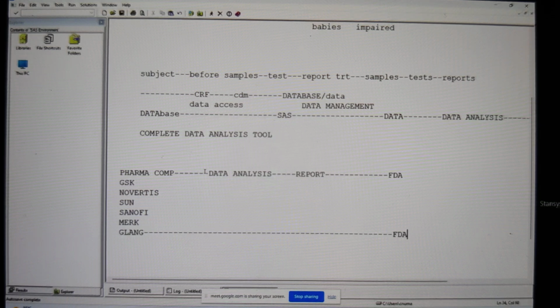Once the report has come, then they have to put the FDA people into the analysis report review, and then they're going to review that one. Based on the review report, they will decide whether they can give the permission or not. Because of that, FDA used to take so much time because they never know how the report is going to come. Each company used to give us a different kind of style reports. So FDA used to take so much time. Because of that, these pharma companies used to lose so much of time.